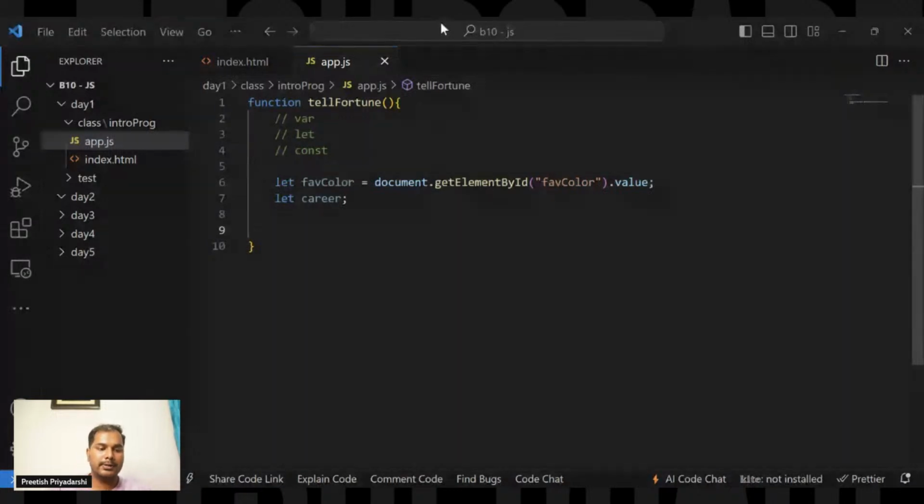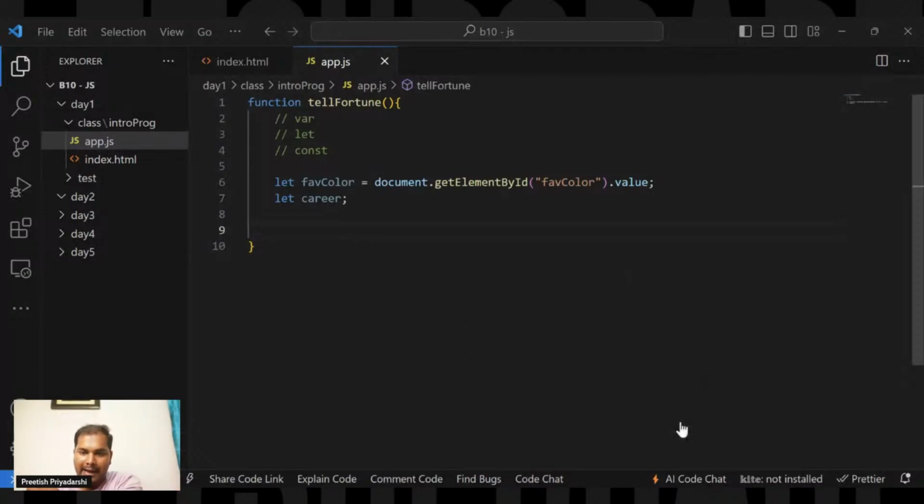JavaScript has different conditional statements like if else, and switch. Right now we will be using the if else if part, and the syntax I'll be telling you right now. Just give me five more minutes, I will be completing.